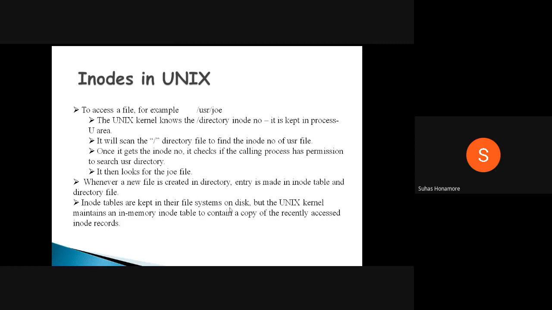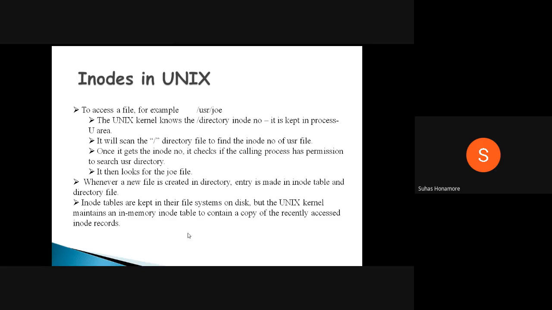But the Unix kernel maintains an in-memory inode table to contain a copy of the recently accessed inode numbers. Normally you will have n number of files, so the table will be huge and will be maintained inside the disk only. But whichever file you recently opened or closed, that information will be kept inside your RAM.